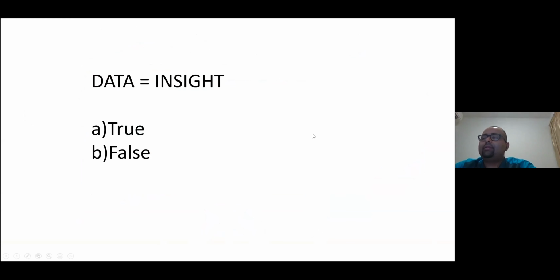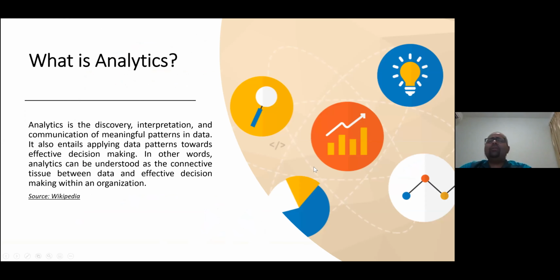Okay, next let's talk about analytics. So now we saw the data. What is data? Now analytics, what is this, right? This is a wiki definition. It's the discovery, interpretation, and communication of meaningful patterns in data. So again, we are here to see the insights, right? We try to find the hidden meaning. When you talk about meaningful patterns, that means the hidden things inside the data, and we try to discover them. That's why we use a lot of analytical methods and techniques to get those things.